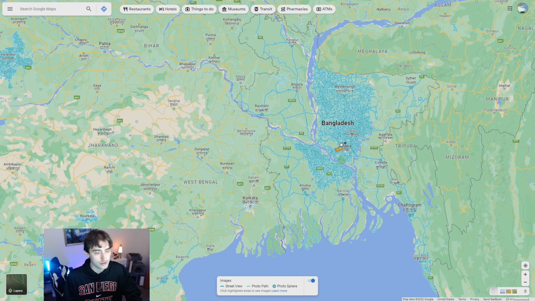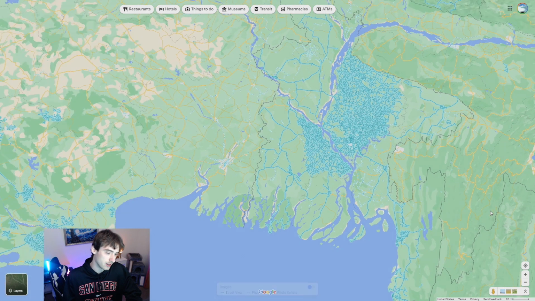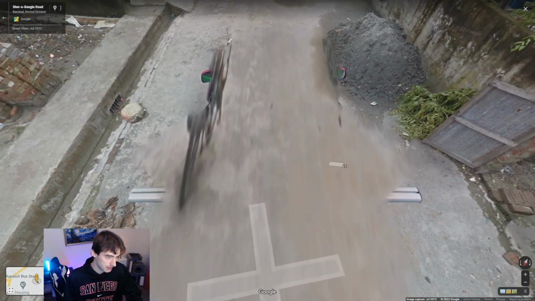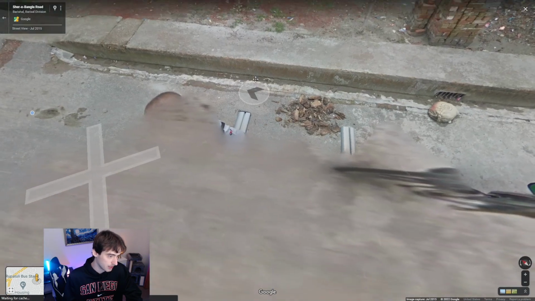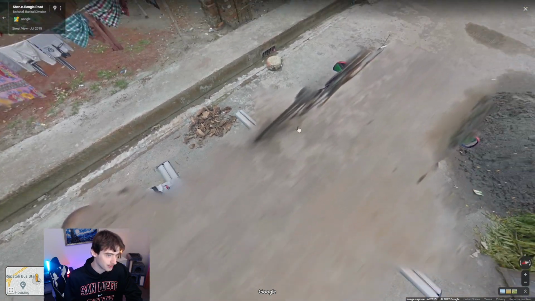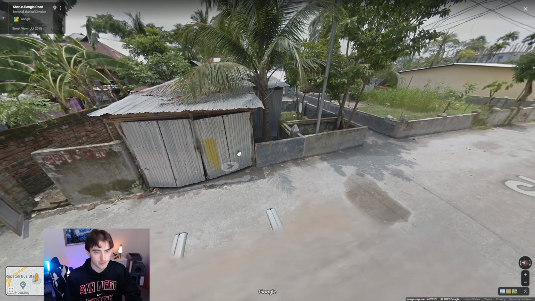Bangladesh also has some roof rack coverage. There's a lot of different cars in Bangladesh, but as you can see, this one is one of the most common ones, I would say. You'll see what appears to be someone's head here. I'm not sure if that's any meta or not, but they do have the roof rack here, but they also have other cars, so keep that in mind. There will be other things that you'll see in Bangladesh, but don't be surprised if you do see the roof rack.